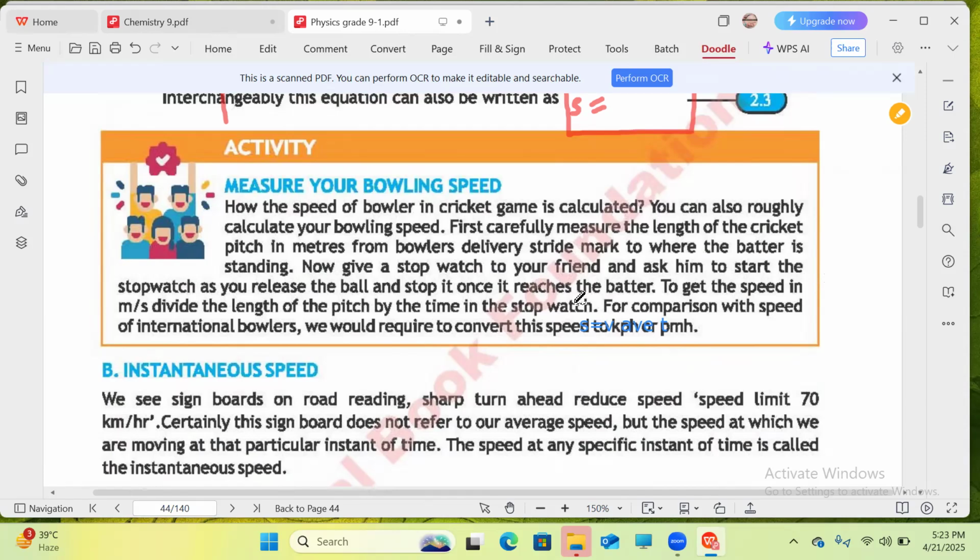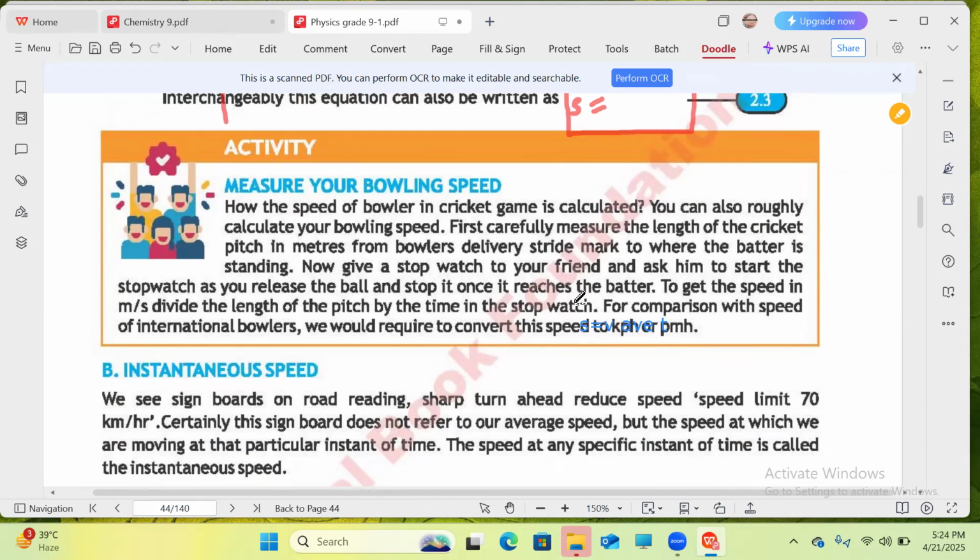Now give a stopwatch to your friend and ask him to start the stopwatch as you release the ball and stop it once it reaches the batter. To get the speed in meters per second, divide the length of the pitch by the time on the stopwatch. For comparison with the speed of international bowlers, we would need to convert the speed to kilometers per hour.